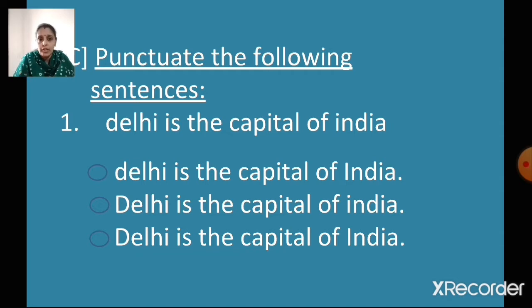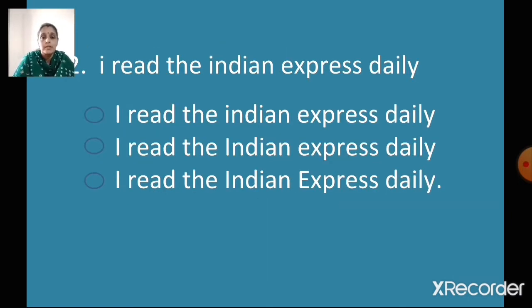So now from the three options given, select which option is the right one. The first one, D is small, so no. The second one, Delhi, D is capital, okay. India, I is small, so no. Go to the third one, Delhi, D is capital, India, I is capital, and there's a full stop at the end. So which is the correct option? Yes, the third one is the correct option. Okay, now let's go to the next question.